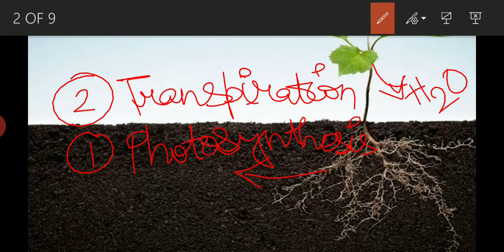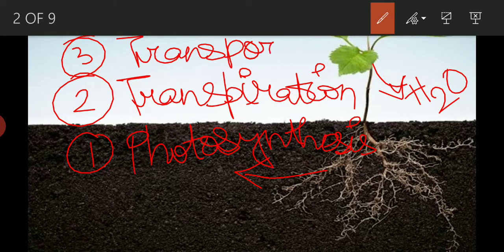Next, number 3 is transportation. That is transportation of what? Suppose the roots are absorbing the minerals and the nutrients, and in leaves the food, the glucose, is being produced by the process of photosynthesis.